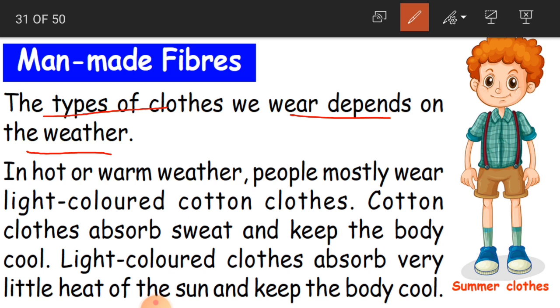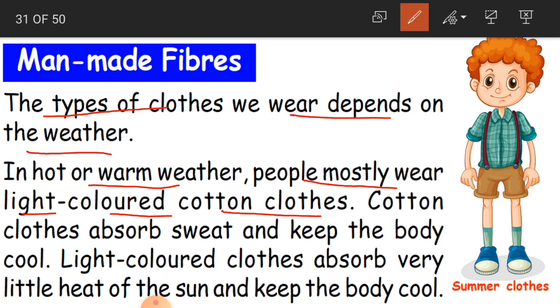Okay, children. So in hot or warm weather, people mostly wear light colored cotton clothes. When summer is about to come, we will be very busy shopping. Why? To purchase cotton clothes, because these cotton clothes can tolerate the heat of the sun.